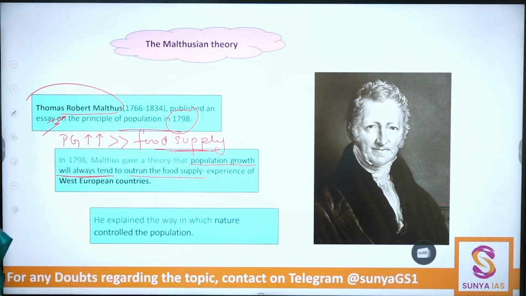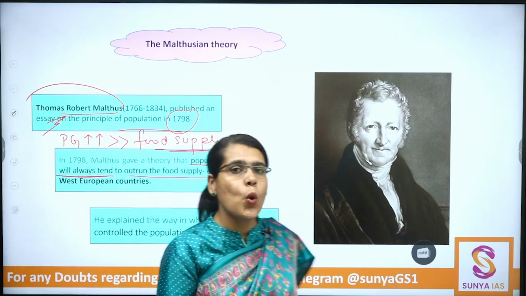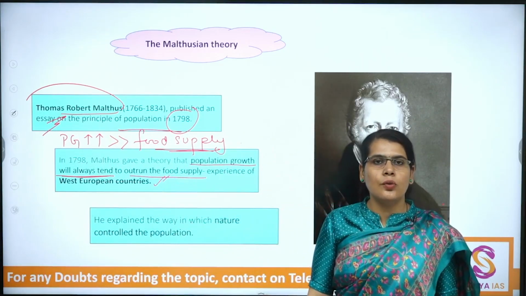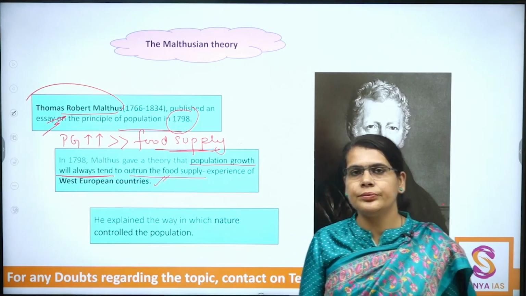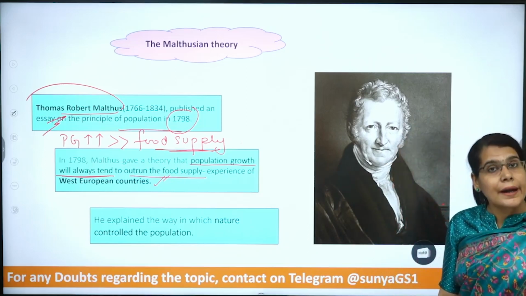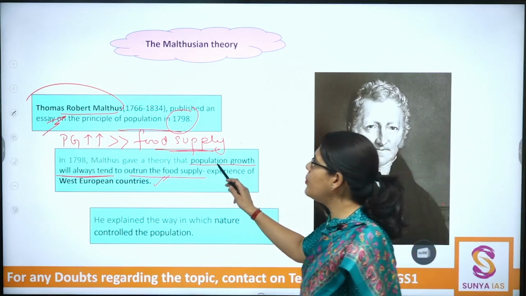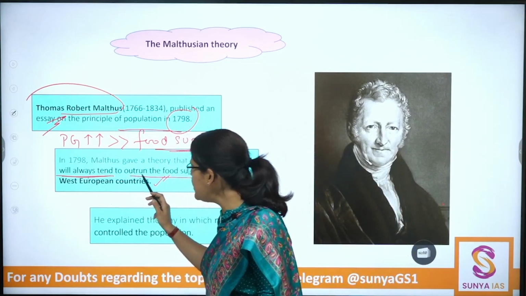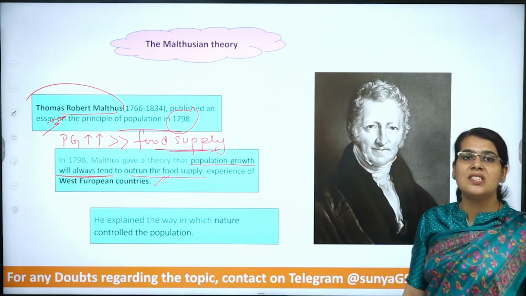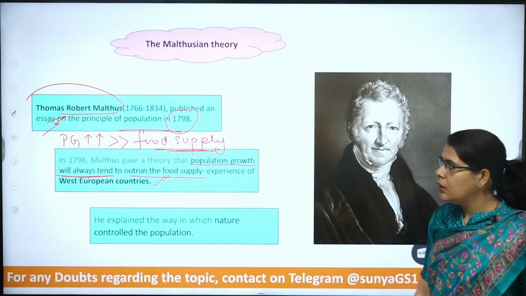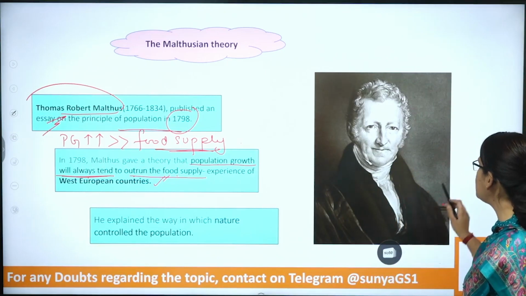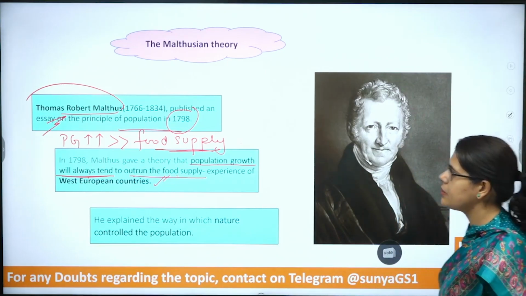Because he was having an experience of Western European countries. So, from the region where he belonged, Malthus proposed an idea, that is, the population growth will always tend to outrun the food supply, as per his experience of Western European countries.